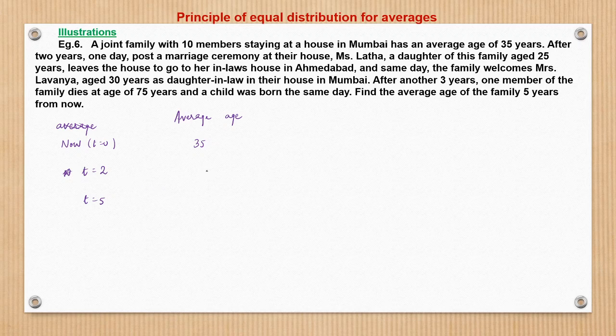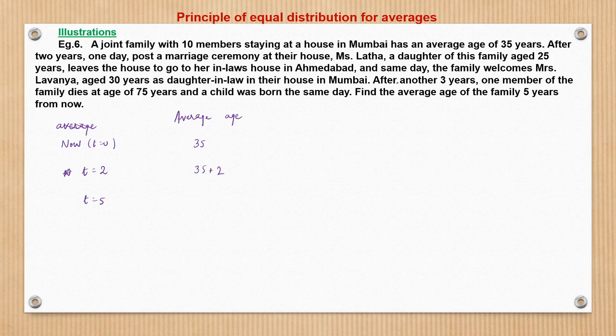Here, see, at t is equal to 2, what happens? Had the composition of the members remained the same, naturally the average age would have become 35 plus 2, because in 2 years all the individual ages of all the members would have increased by 2 years. Therefore, their average age also would have increased by 2 years. This we have seen in a basic session on average: when all the terms of a set increase by the same quantity m, then the average will also increase by m. So after 2 years, the average would have automatically gone up to 37.